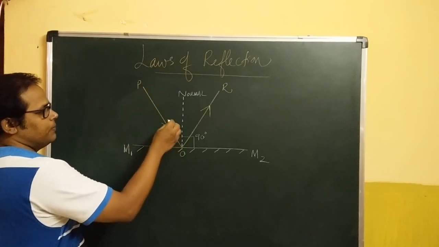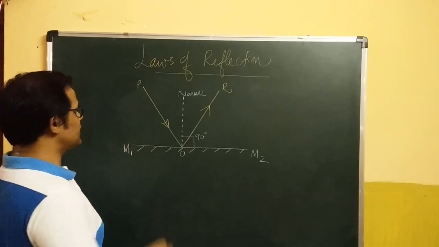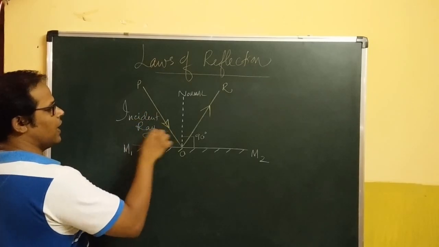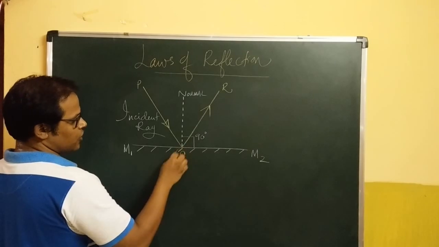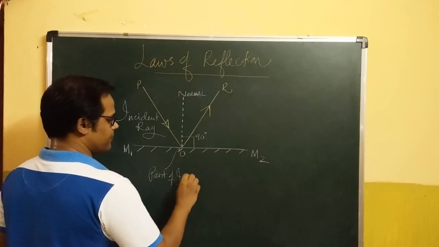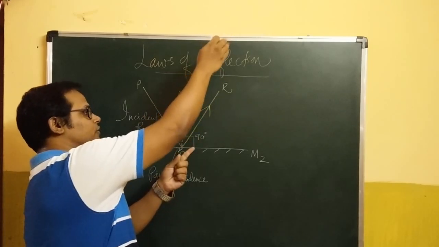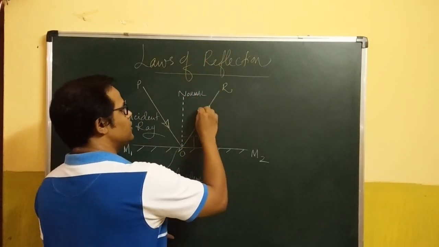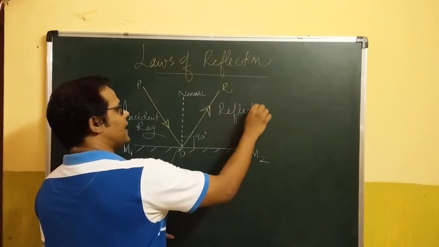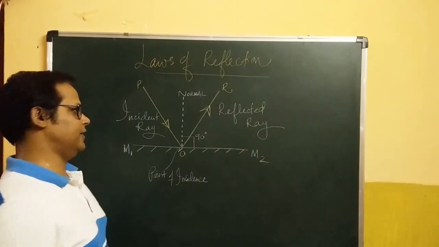Here PO, based upon the direction given on this straight line, we will call the incident ray of light. This is called the incident ray of light, and the point where it strikes the mirror is called the point of incidence. And after striking at O, it bounces off into the same medium but in a different direction. This ray of light, OR, is called the reflected ray of light.